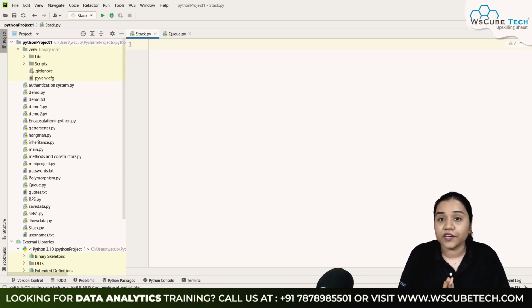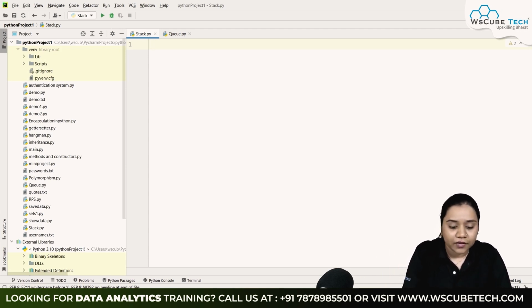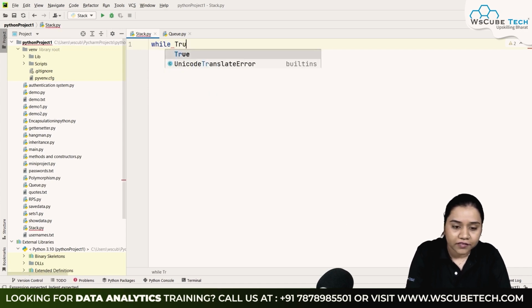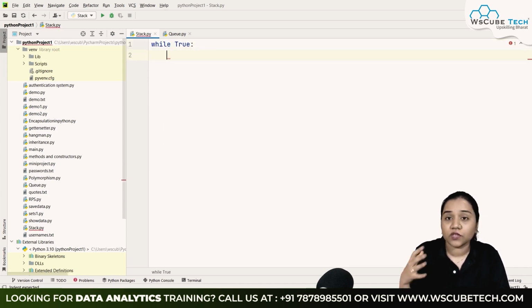So first of all, what I need to do is I will be creating a loop over here. Why am I creating a loop? Because after a person has executed one function, suppose they have added something to the list, it will instantly ask for the next function over here, that what they want to do, right? So I'll be using while True over here, so that it will continuously repeat until a person tries to break it.